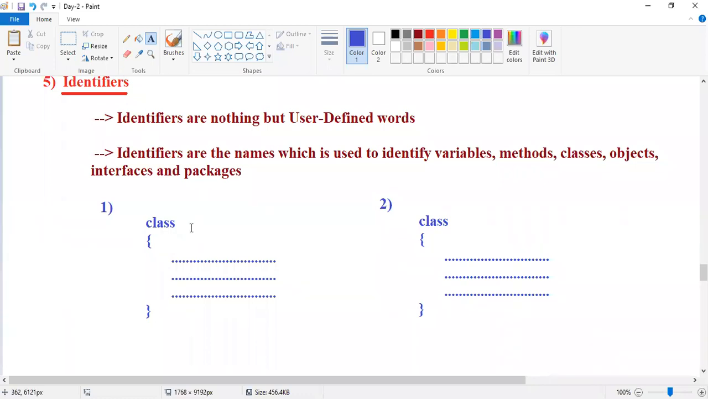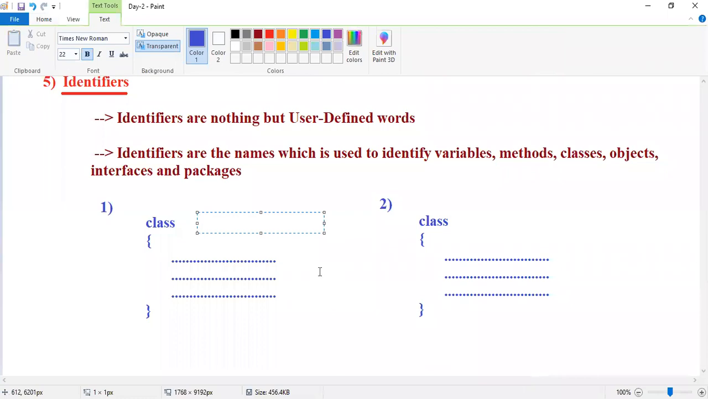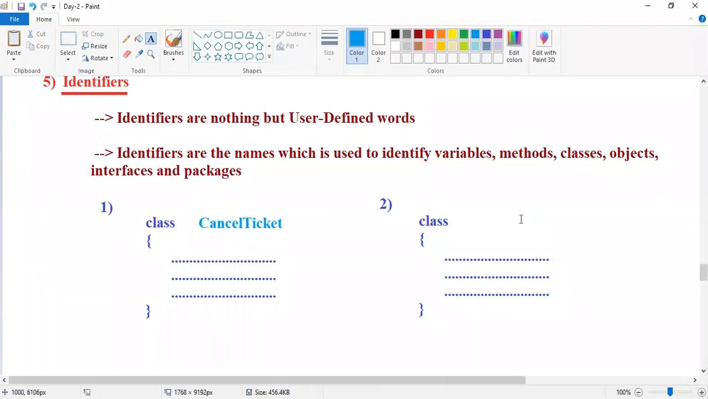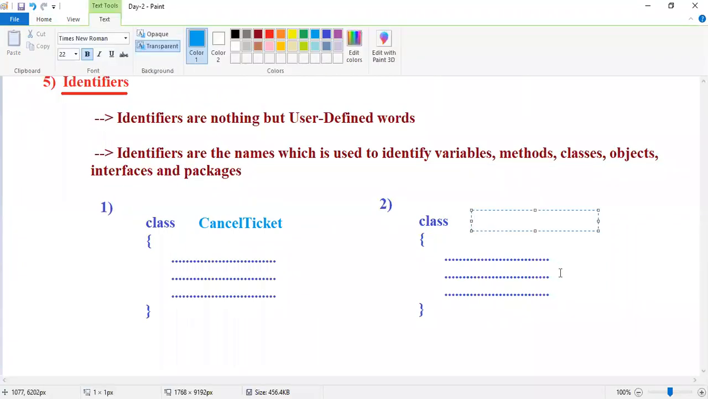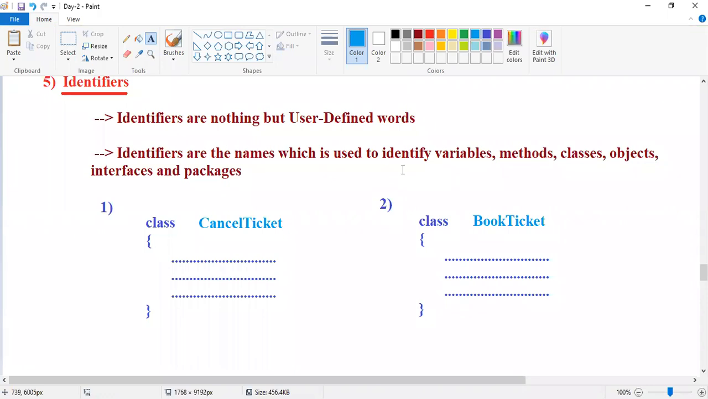I'm giving some names. Here I'm giving the name cancel ticket. Here I'm giving some name book ticket. Guys, observe now, which class is booking the ticket? The second one. Now it is easy.